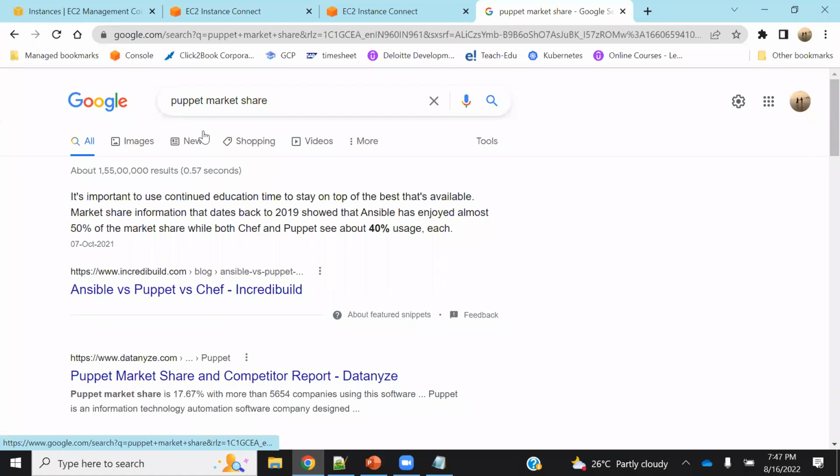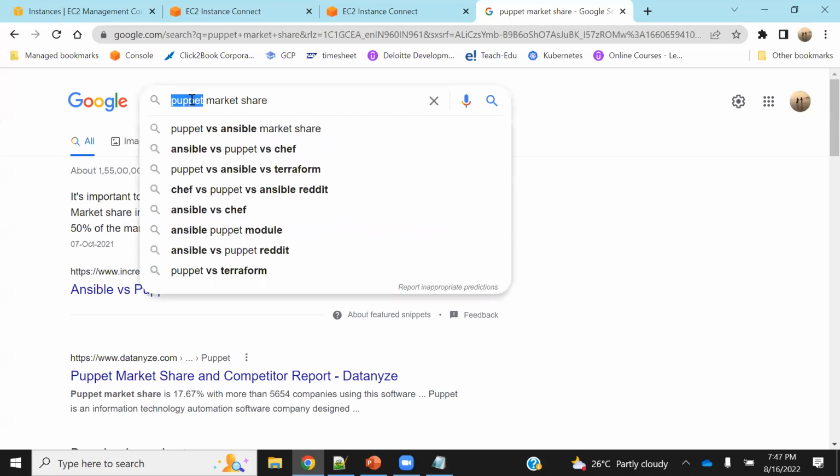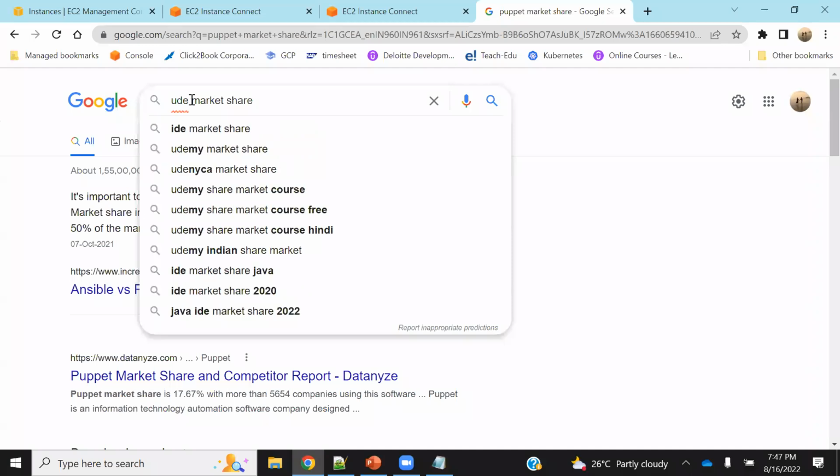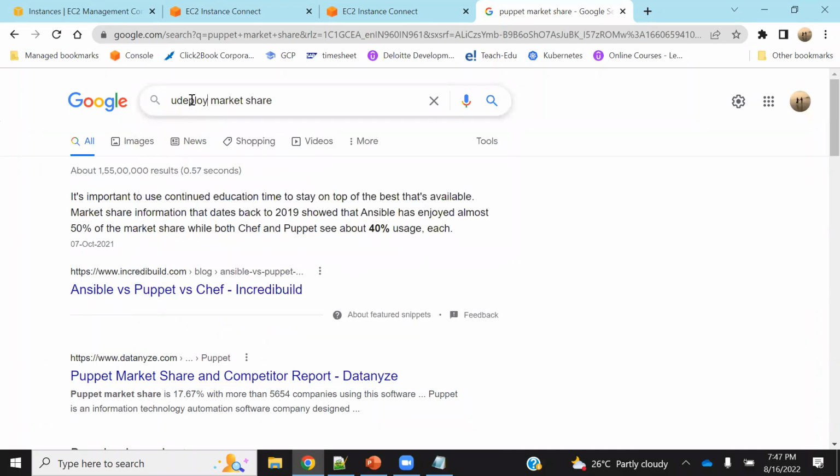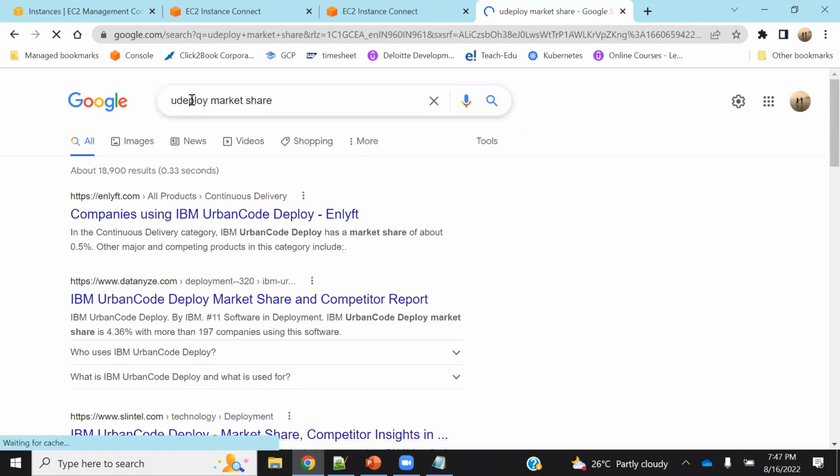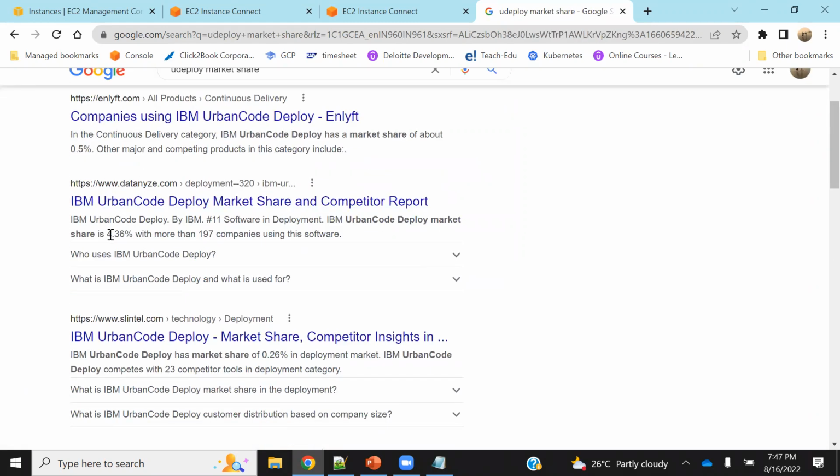That I will come to later. See, combined Chef and Puppet is 40%. So 20% each you can think of. It is clearly saying Ansible has almost 50% of the market share. Chef and Puppet combined has 40%. And then the rest, uDeploy and all, will be there. UDeploy. Let's see here, 4.36%. Okay, very less.